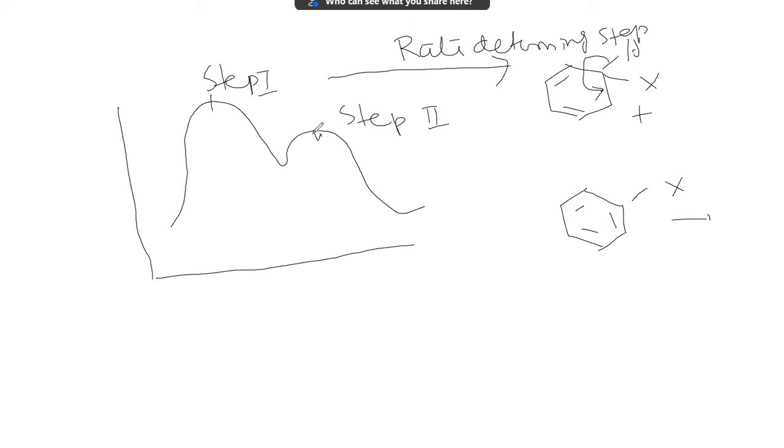It is found in another case also, when you replace H by D, such as if it is D with X+.